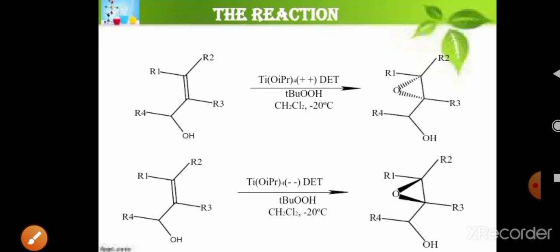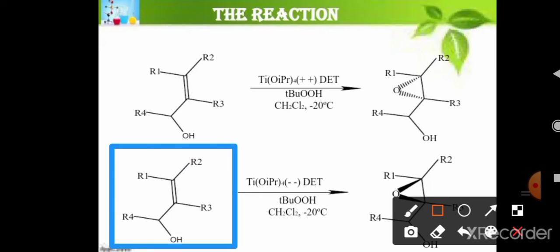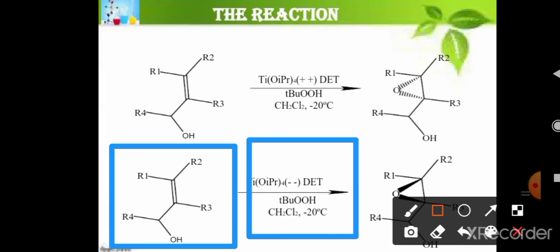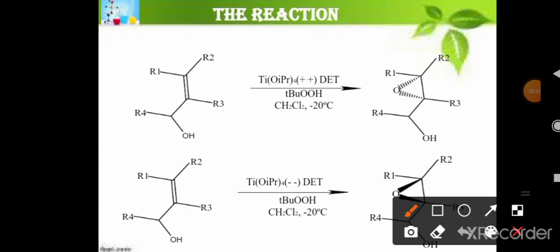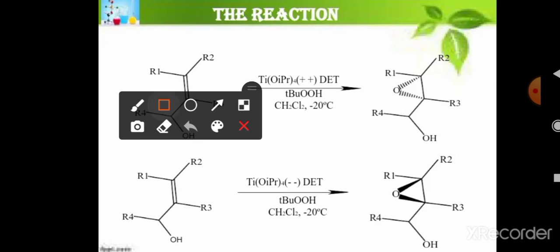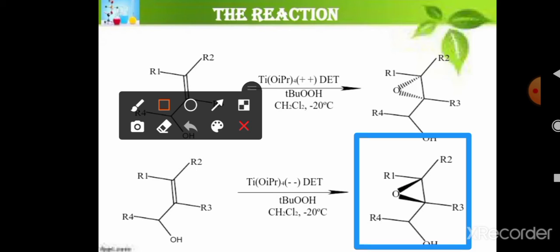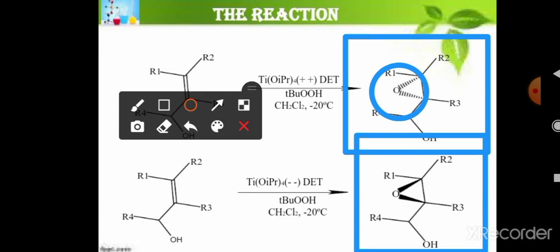In a similar way, here also the reaction is given in a similar manner. The catalysts used are also similar. But there are some differences in both of these products. What are the differences? You can see the difference here.